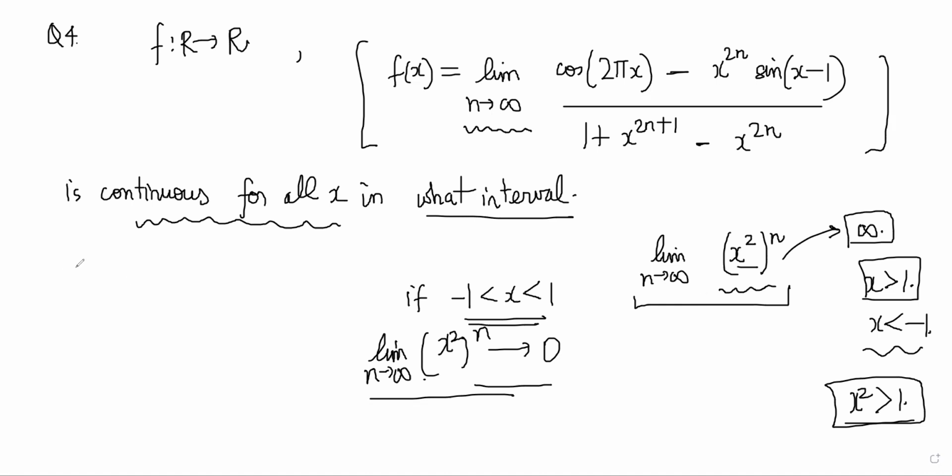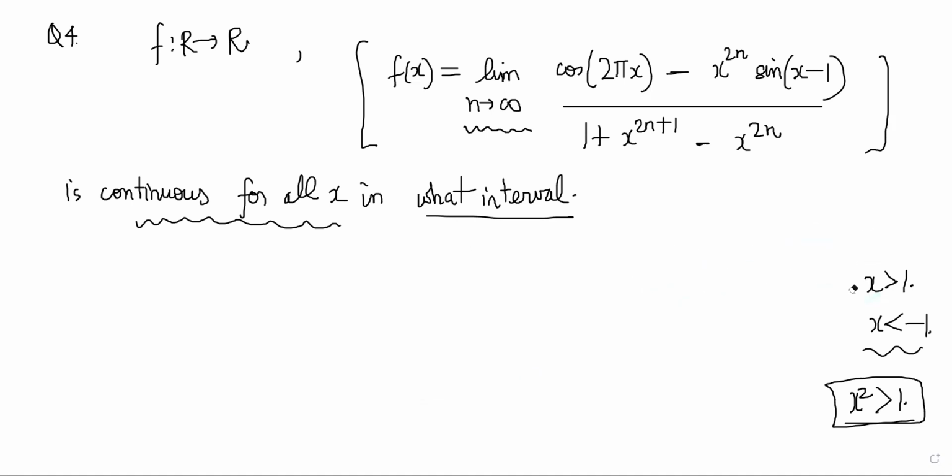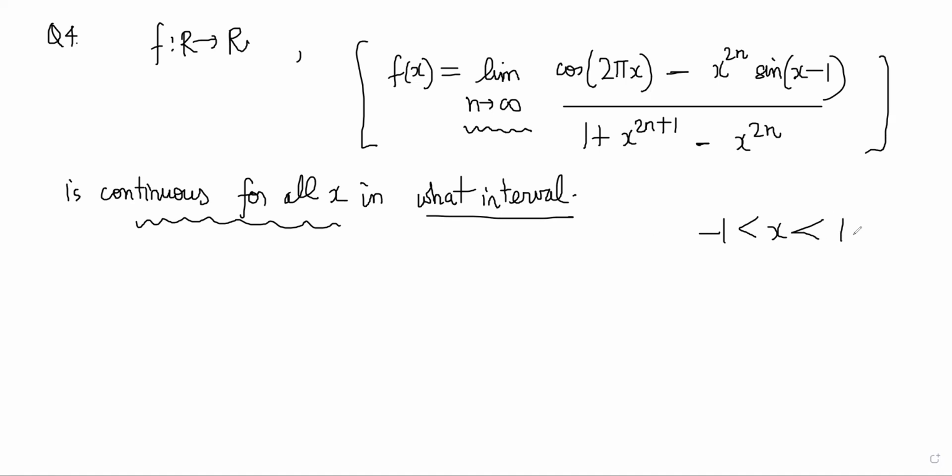Correct. But we'll discuss it in a little more detail. First we'll analyze the case of x between minus 1 to 1, right? Let's analyze the case where x lies strictly between minus 1 and 1. In that case, we know x square is less than 1. So limit of n tends to infinity, x square power n is tending to 0, right?